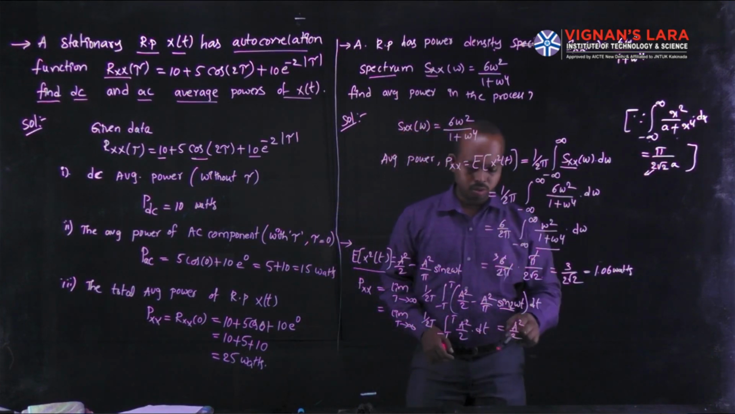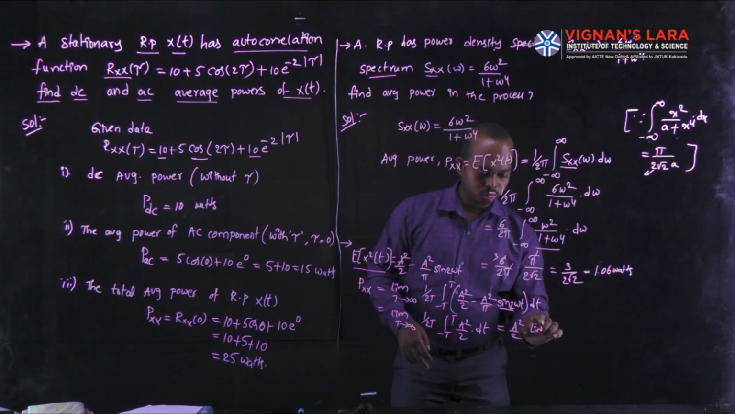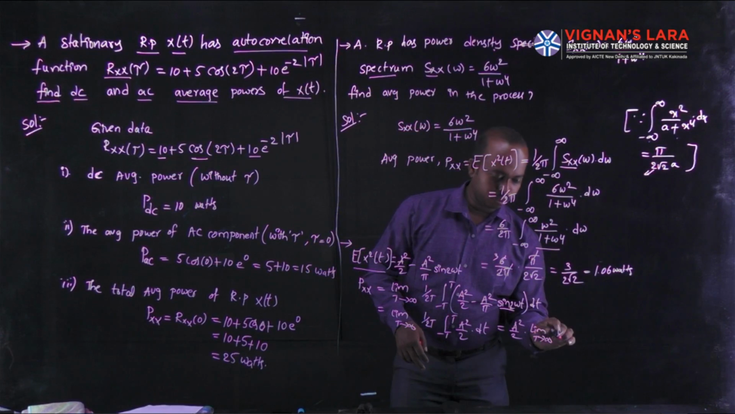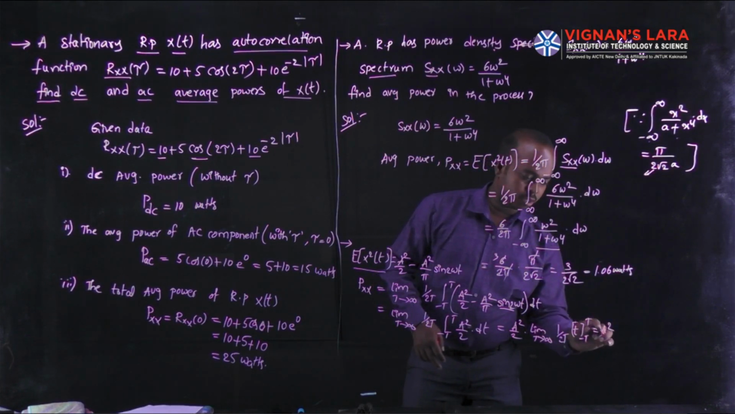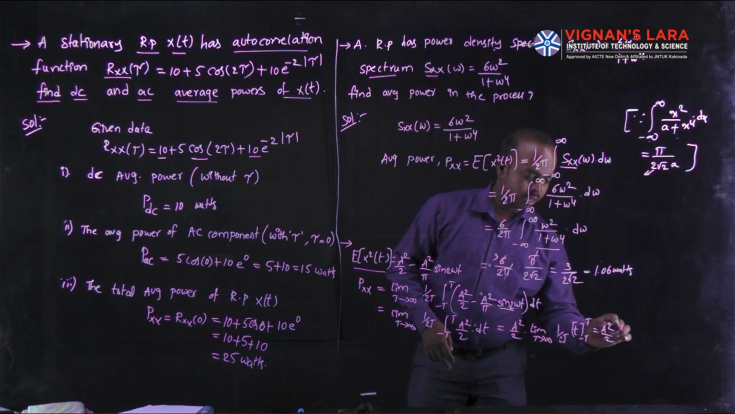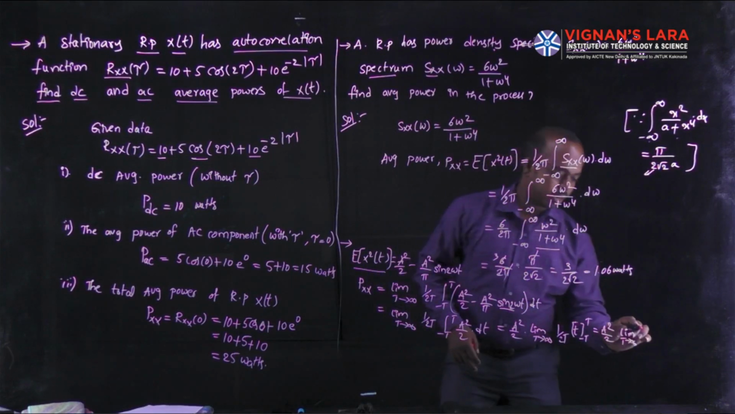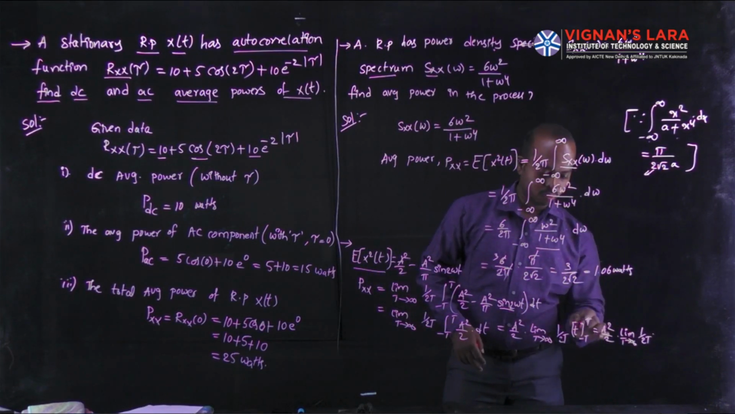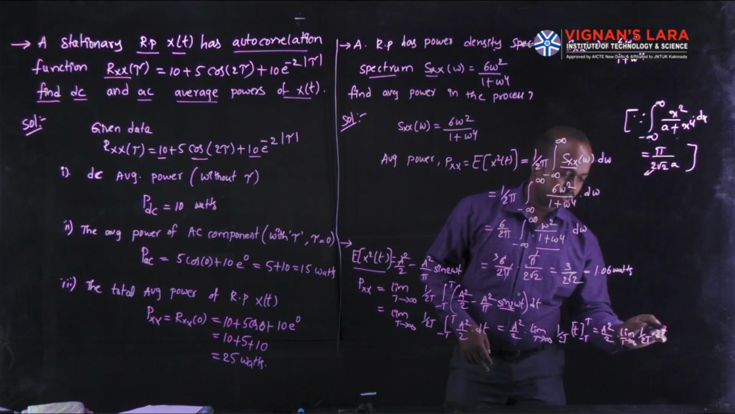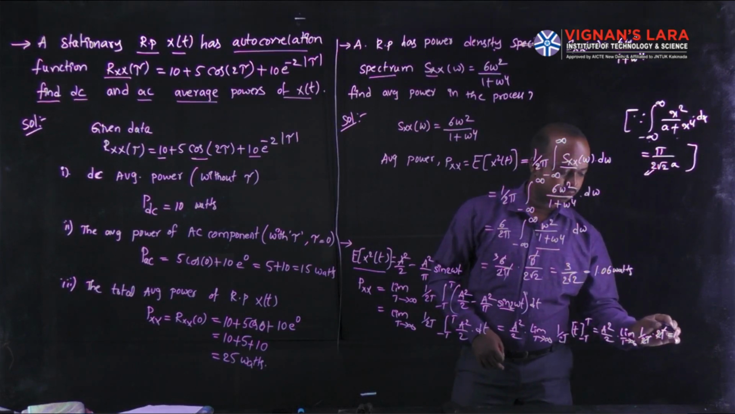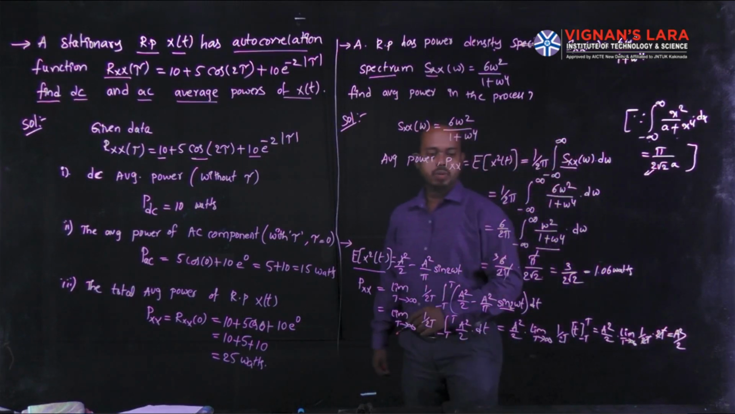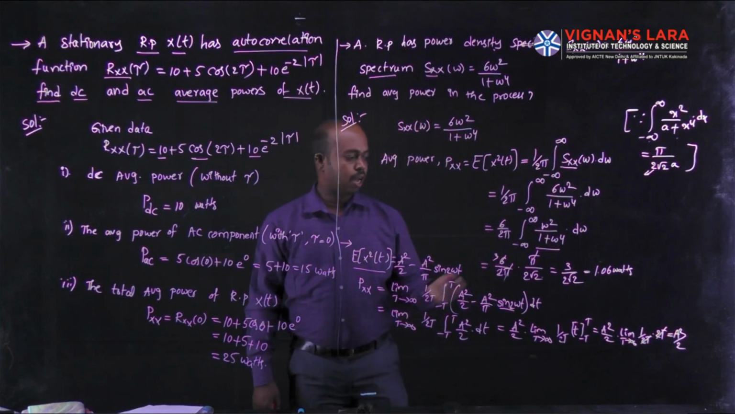The remaining terms are limit t tends to infinity of 1 by 2t, and t is the integration value, with limits minus t to plus t. Here you can simplify: a square by 2 times limit t tends to infinity of 1 by 2t into, substituting those limits, 2t. The 2t and 2t cancel, the complete value becomes 1, and the value is a square by 2. Here a square by 2 represents the time average power.